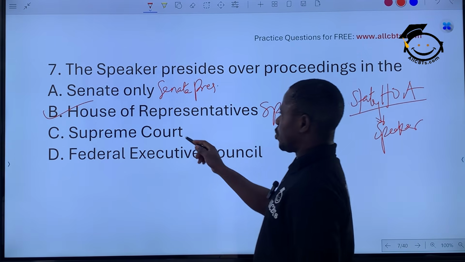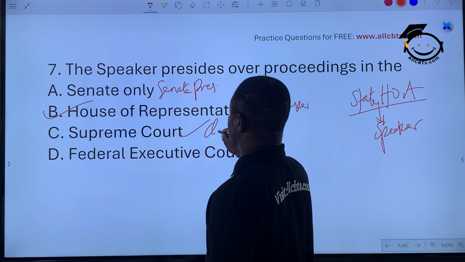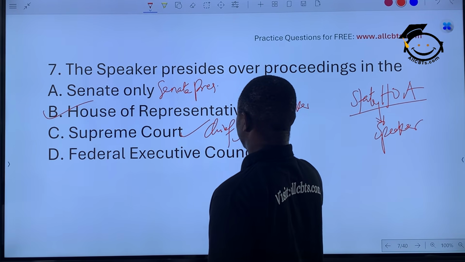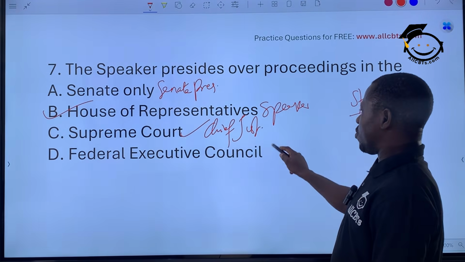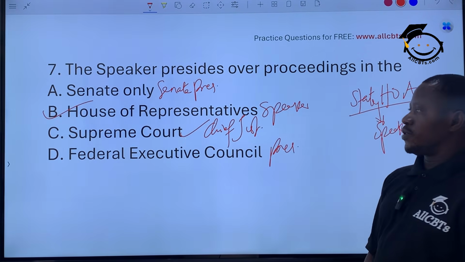Supreme Court is presided over by the Chief Justice, the Chief Justice of the Federation. Okay? The Federal Assembly Council is presided over by Mr. President, the head of state.